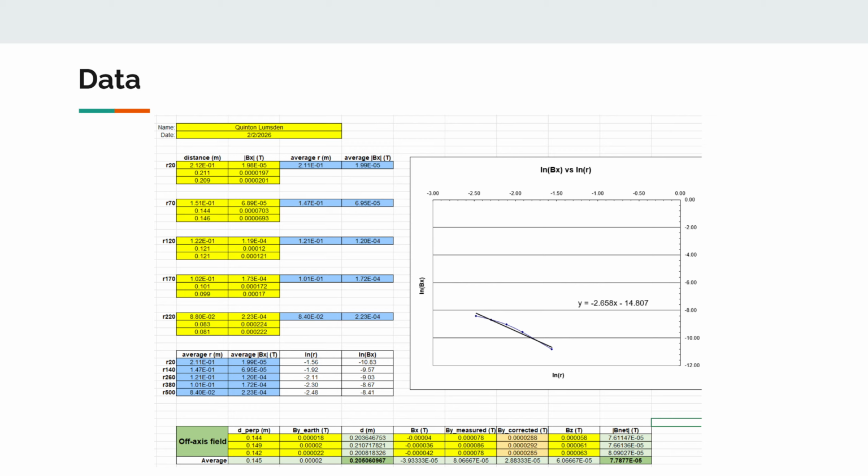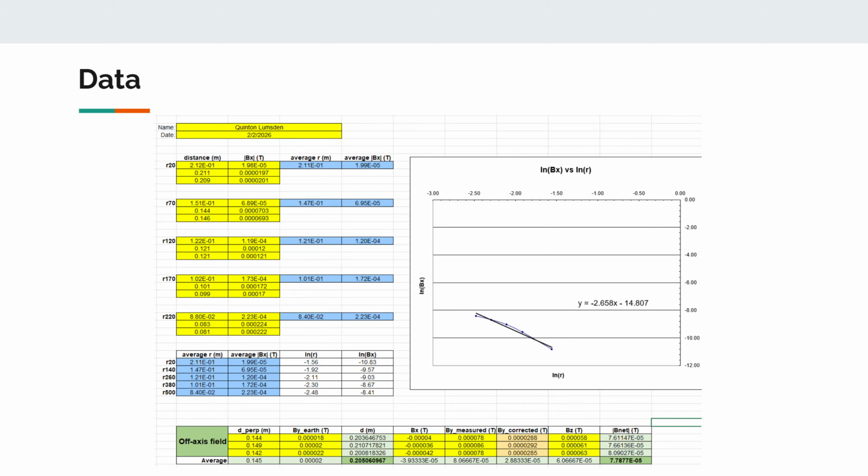And then the distance was recorded at which that magnetic field was reached. As can be seen here, the ln of the distance and the ln of the field strength at these points were taken and plotted together. This can be seen to have a negative slope, showing that as distance away from the source increases, the magnetic field decreases.